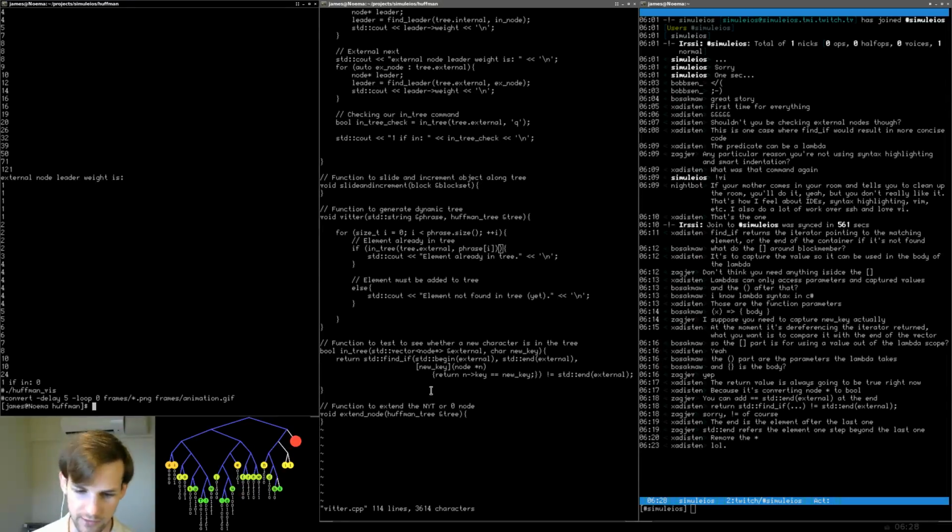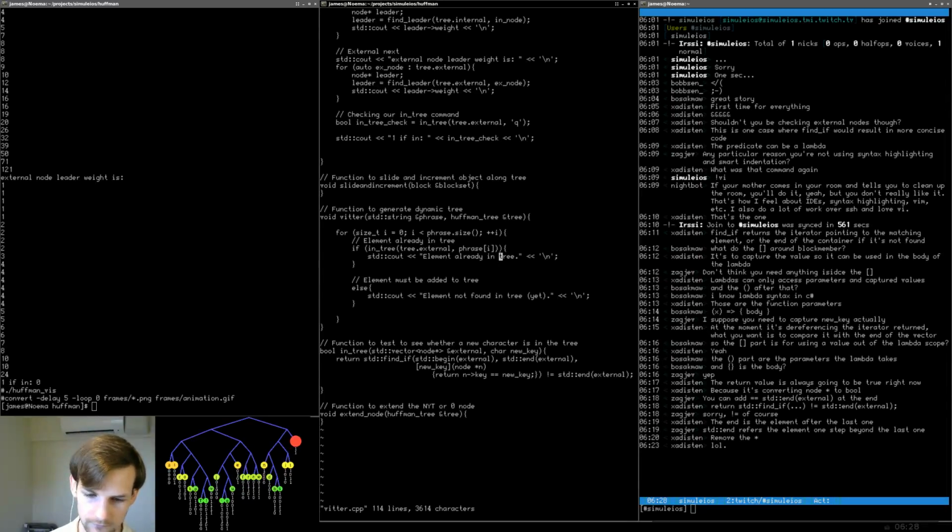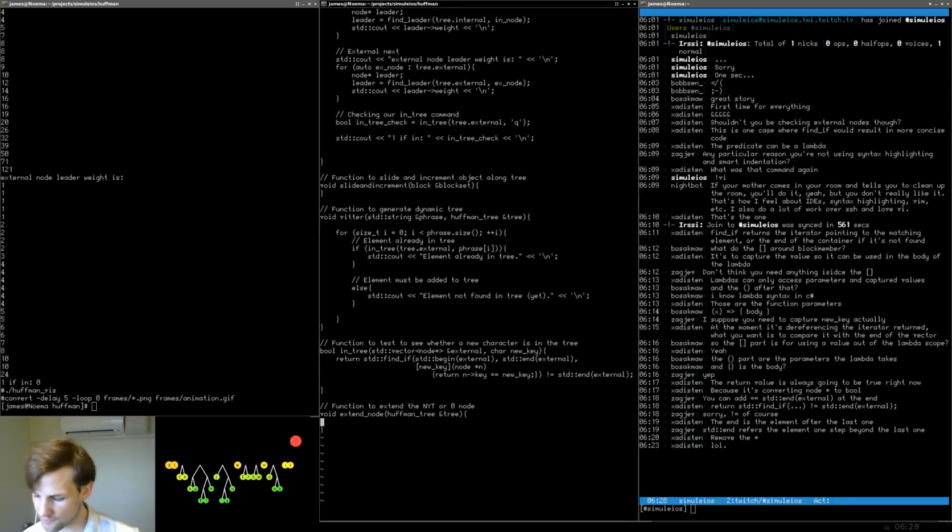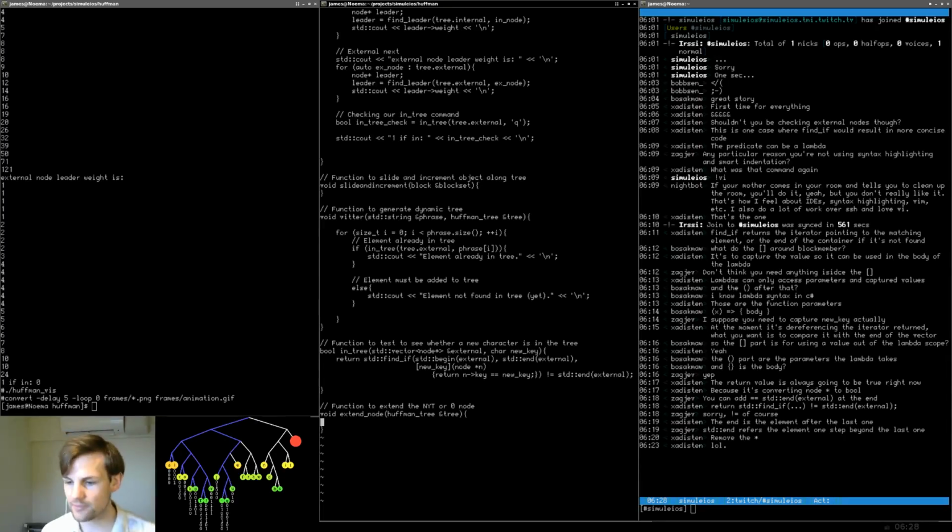Good. Okay, so let's go through. Let's create the extend node function. And honestly, this might be as far as we get today, the extend node function. I realize it's not that far, but hey, we're taking it one step at a time, moving kind of slowly. Again, I still got kind of a headache, and somehow I just lost my voice like a minute or two ago. I don't know what happened to it, but it's gone. It just ran away. Which is fine. It happens all the time.